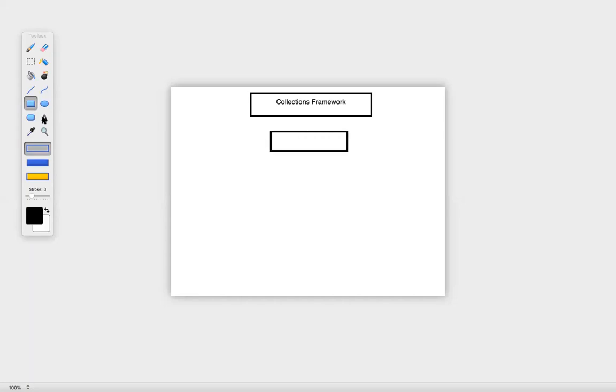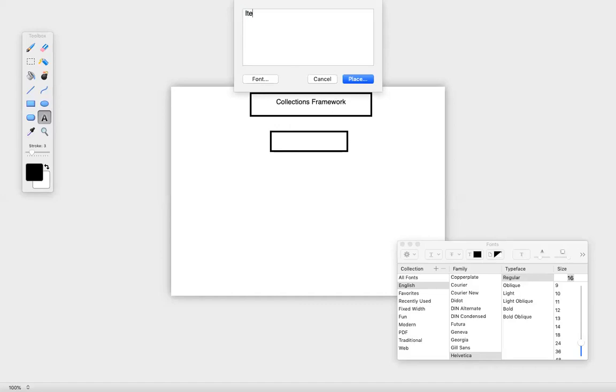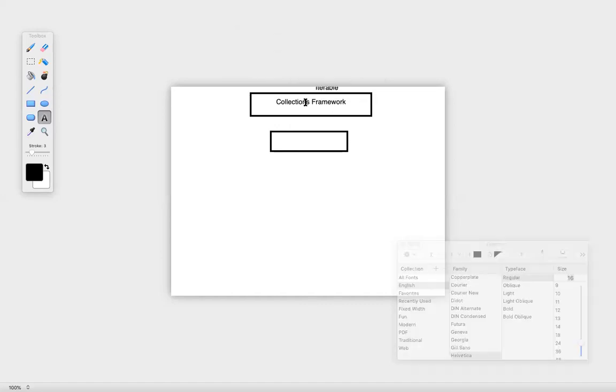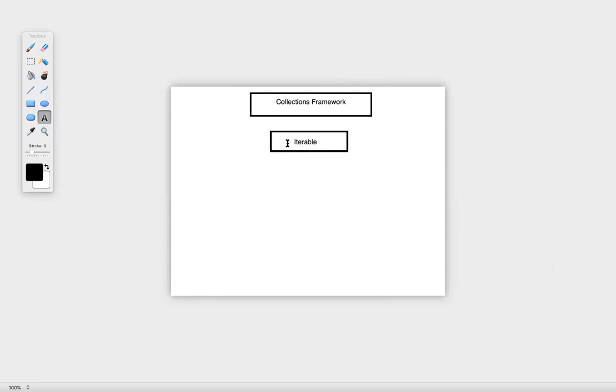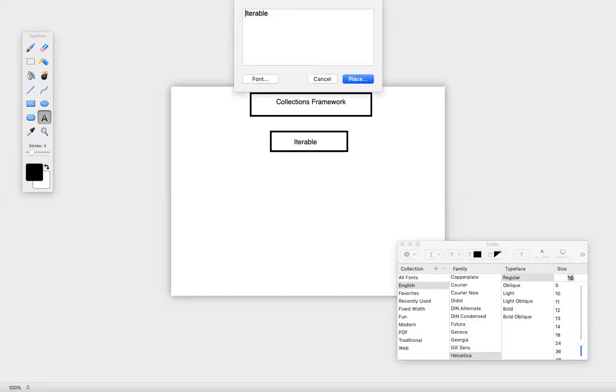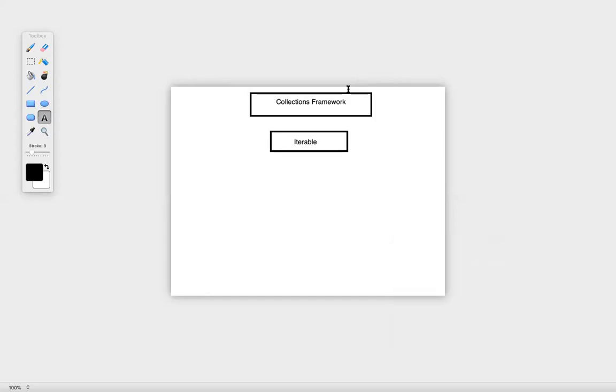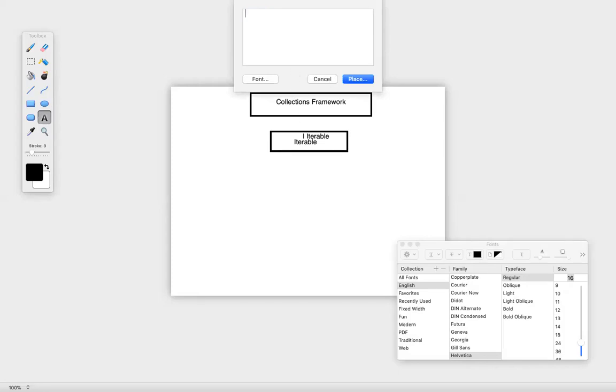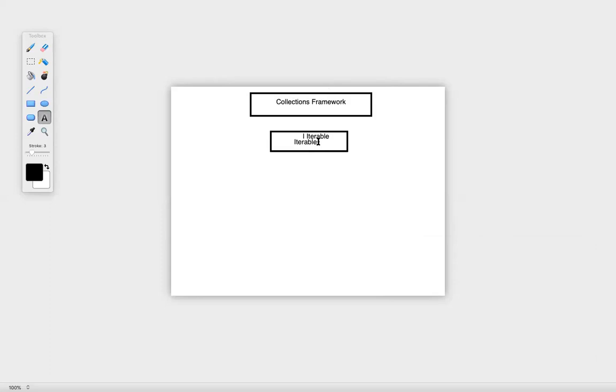So the main interface, the base interface in collection, is Iterable. I'll say the base interface is Iterable. Let me write it as an interface, because Iterable is an interface. So I'll write I, just to give you an idea that it is an interface.